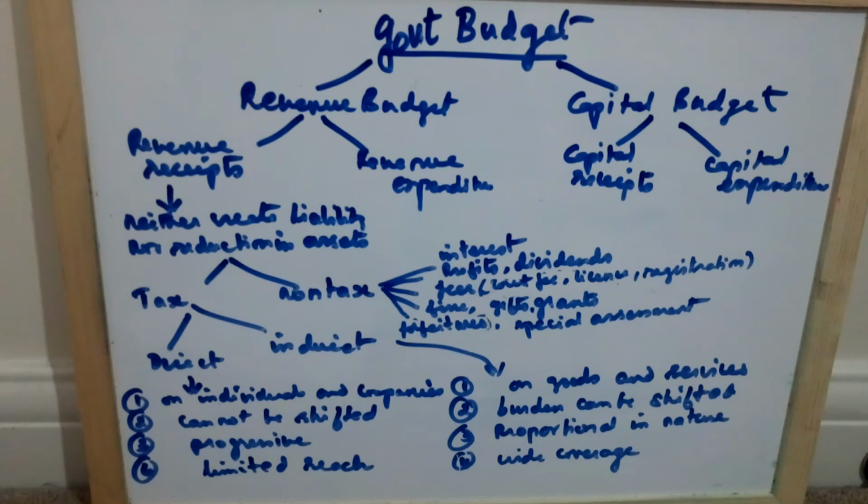The next one, proportional in nature. It is according to the amount you spend or consume, the value of money. According to that, the tax is levied. That is what proportional in nature means, and it covers large sections of the society. That is what is meant by wide coverage.